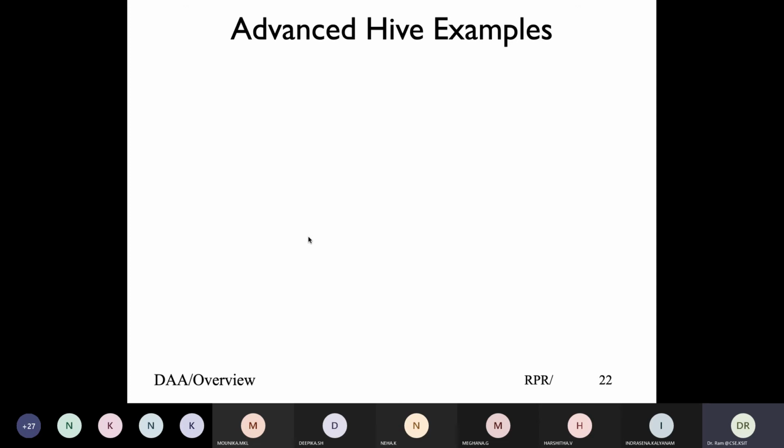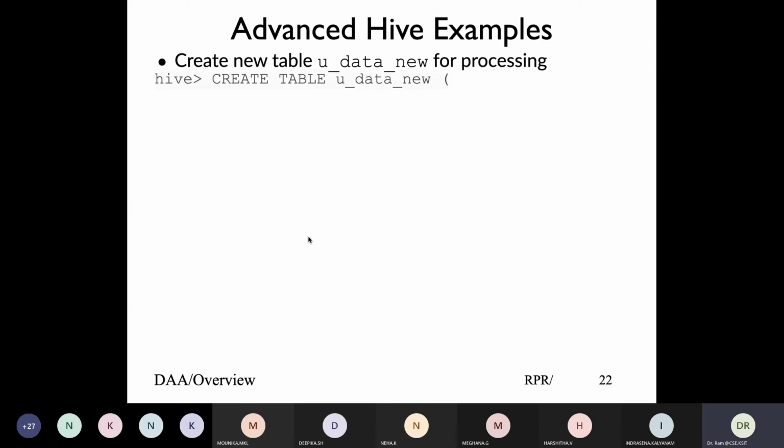And then let us look at how we make use of our actual Python program to run things. So you need u_data_new, while u_data is what we loaded from the file, u_data_new will be the table created after processing it. In u_data, we had the first 3 fields as int, and the weekday in Unix time was basically a string.